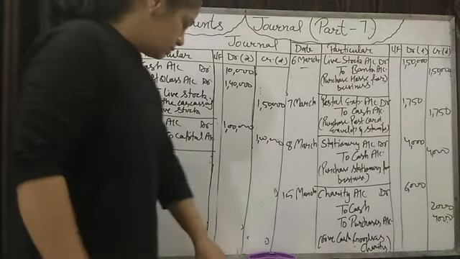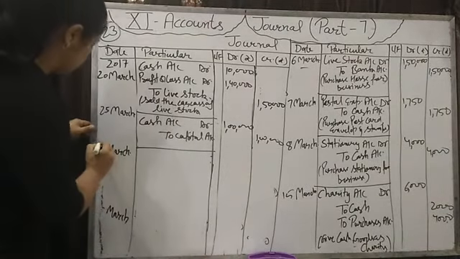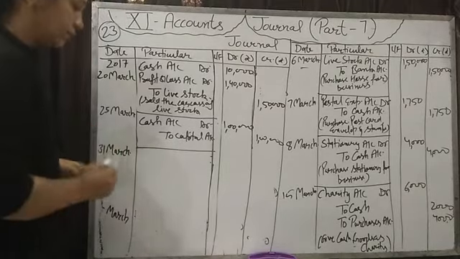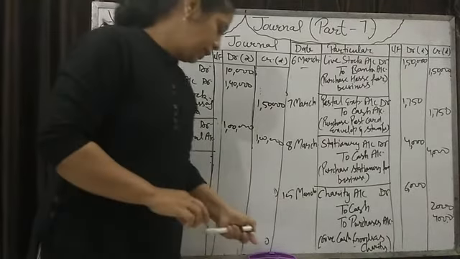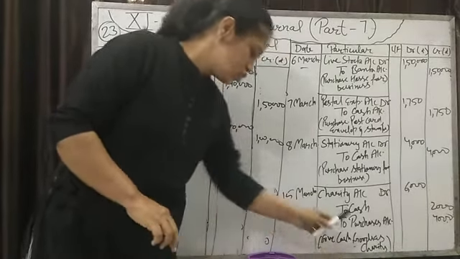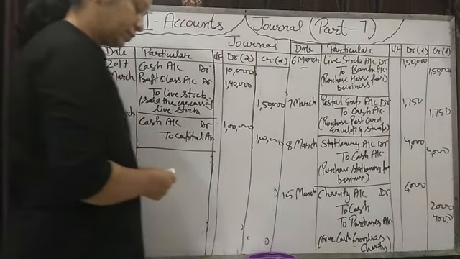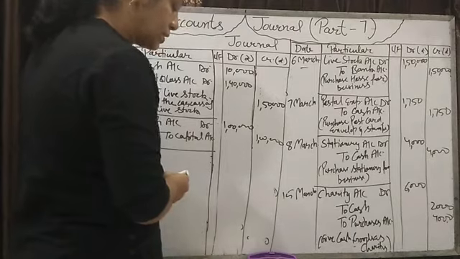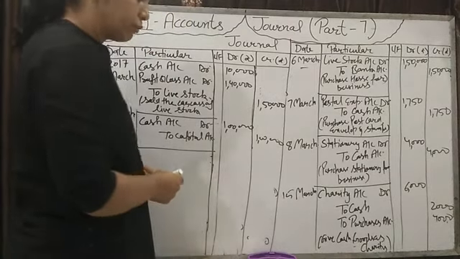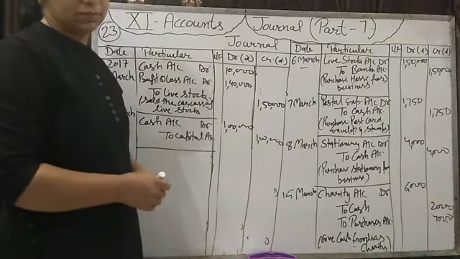Yes students, next journal entry is on 31st March. Paid to landlord by check rupees 1,20,000 for rent. 1/3 of the building is occupied by the proprietor for residential use.